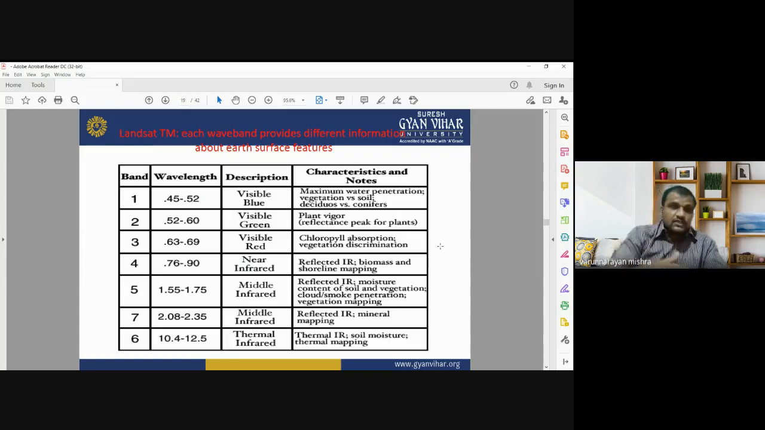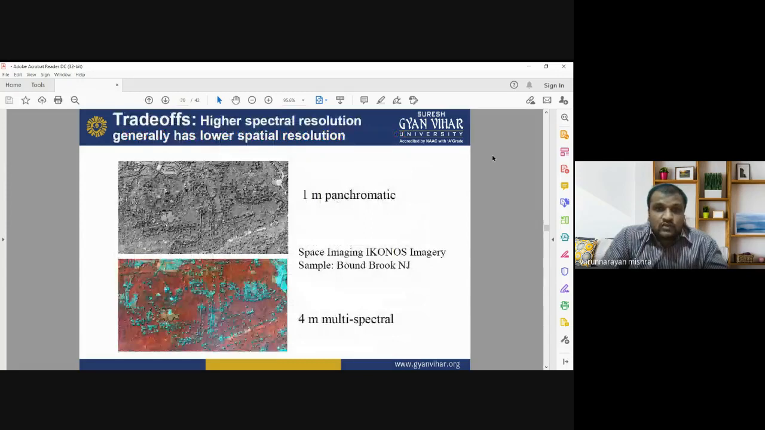So this table shows the number of bands, their description, and the characteristics and utilization of that particular wavelength band for different applications. There is a trade-off: satellite images having high spectral resolution generally have low spatial resolution.